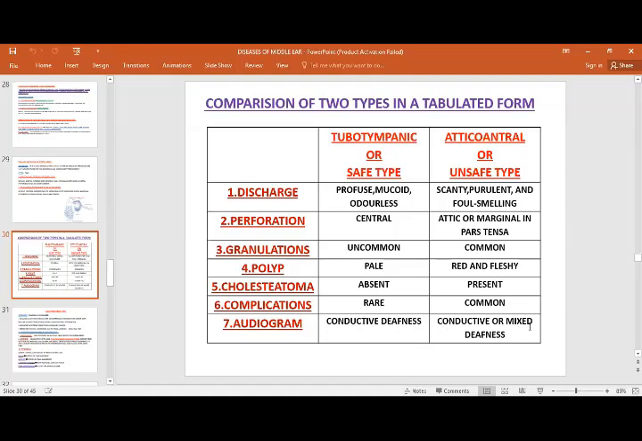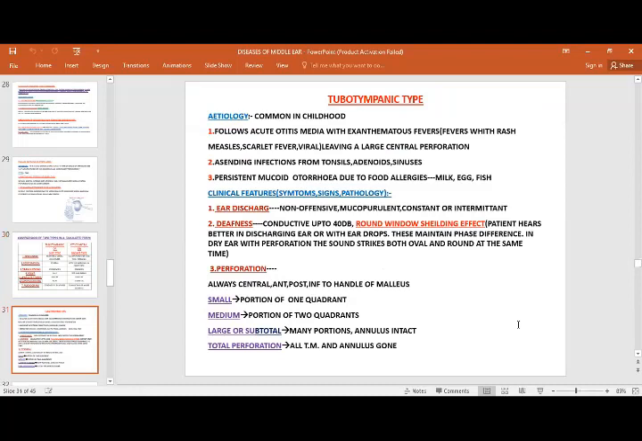It will show mixed deafness as well, because it involves intracranial involvement also for the disease. So tubotympanic disease is commonly seen in childhood, following acute otitis media, and these are the different causative factors present: either there is sepsis in the nose, the patient is having adenotonsillitis or sinusitis, or persistent otorrhea due to food allergies.